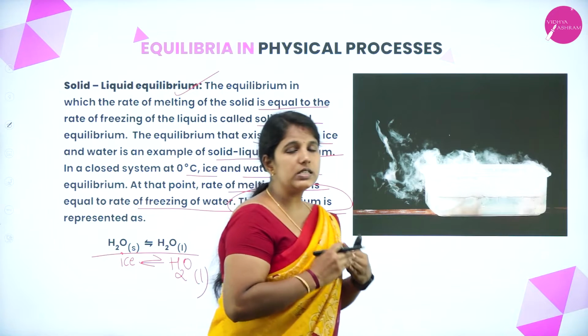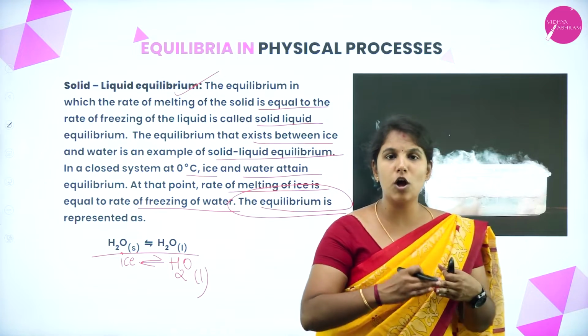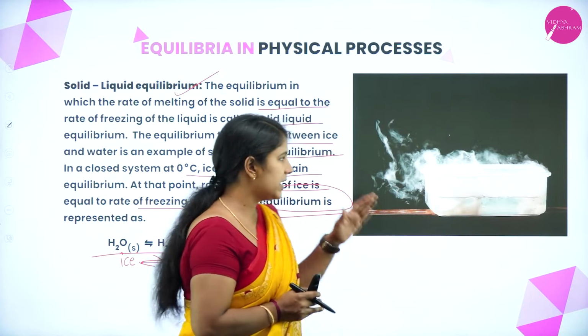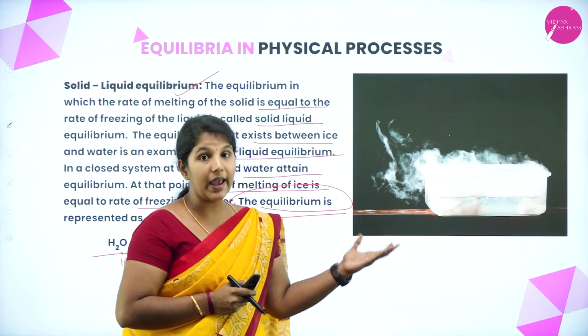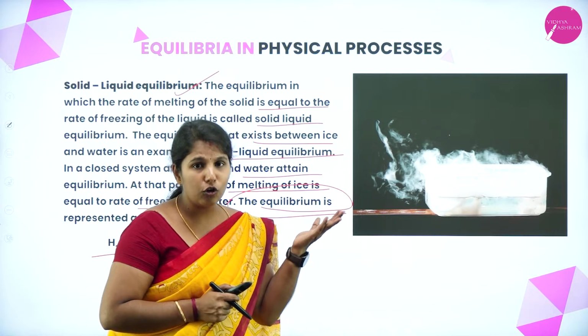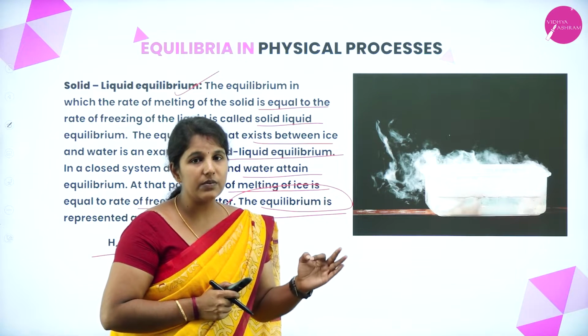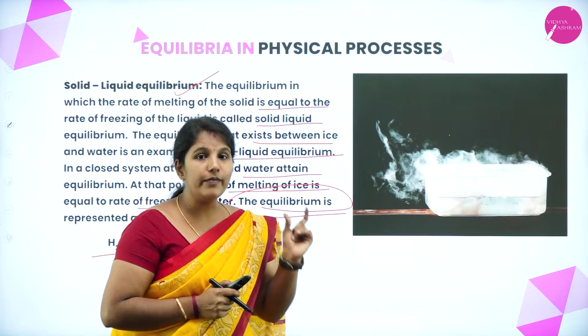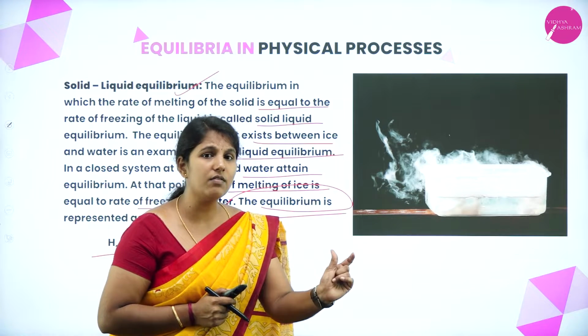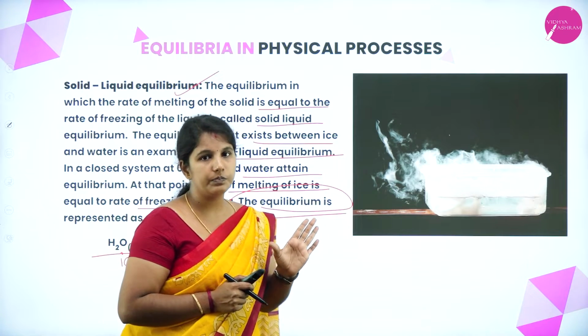So this is the best example for solid-liquid equilibrium, as you can see in this figure. I am taking an ice cube at 0 degrees in a closed container, where it is mixed with water. The rate of melting of ice is equal to the rate of freezing of water.